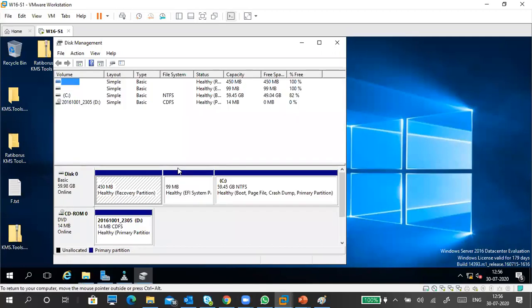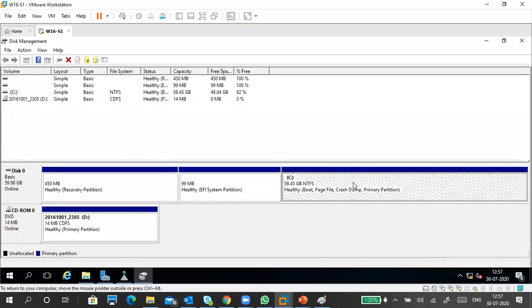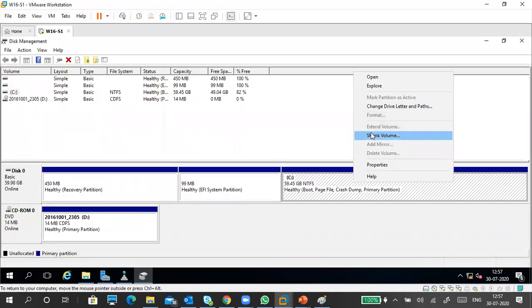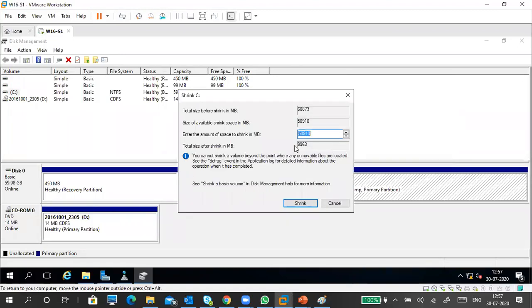I'm doing this in the server, but you can do it anywhere. I want a D drive because I don't want to use the C drive for everything; I'm already using the C drive for so many things. So I'm going to shrink the volume on the C drive so I can create a D drive separately, or an E drive, whatever it is.